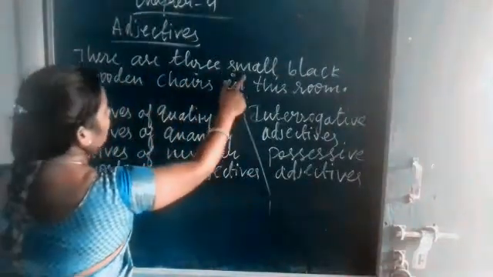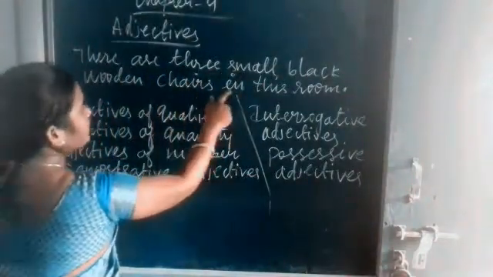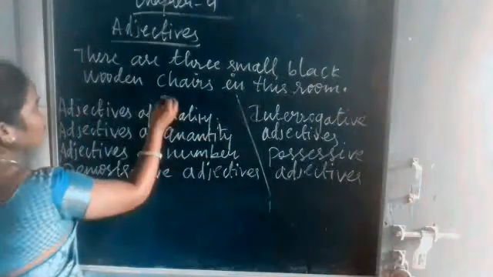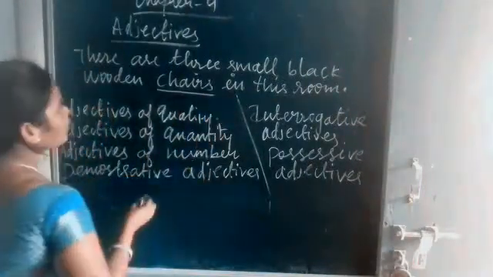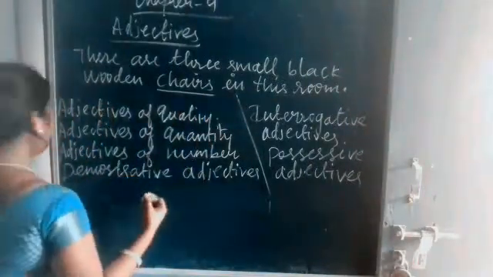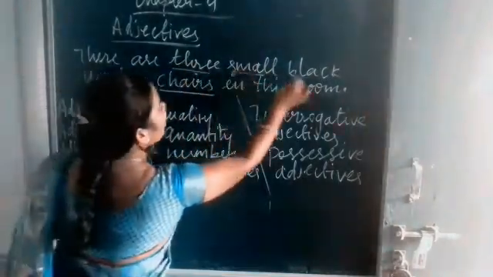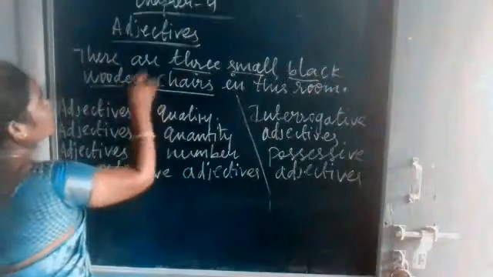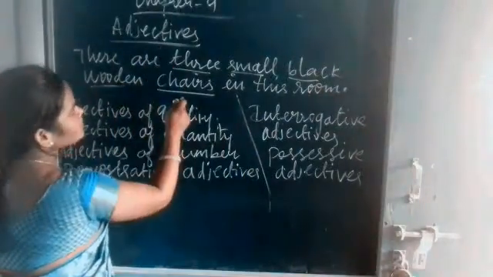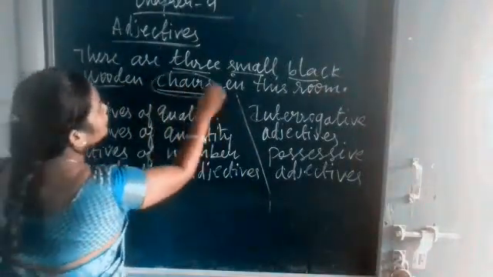Okay. For example, there are 3 small black wooden chairs in this room. Okay. Focus on the noun. Can you tell me which is the adjective in this sentence? Let me tell you. 3, small, black, wooden. Those words are adjectives and give more information about the noun.